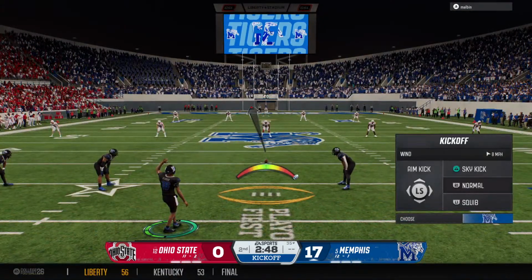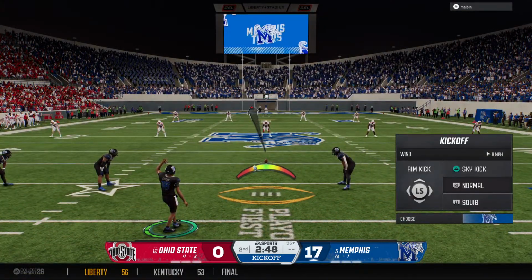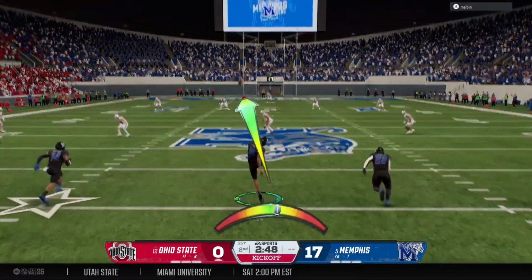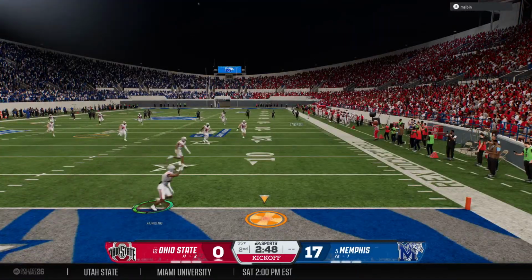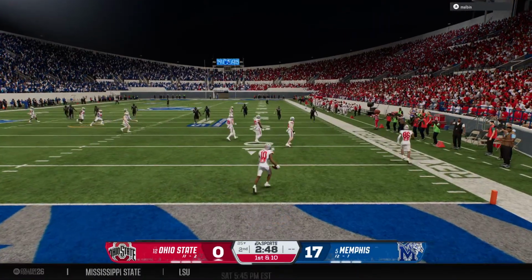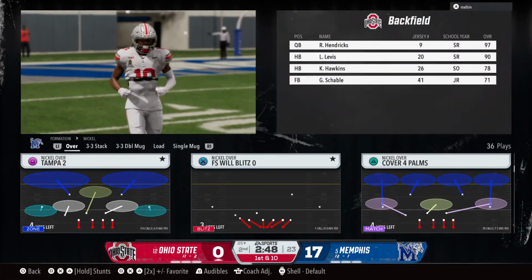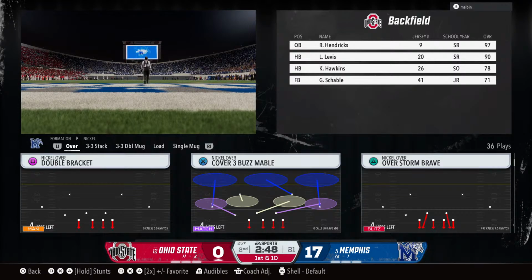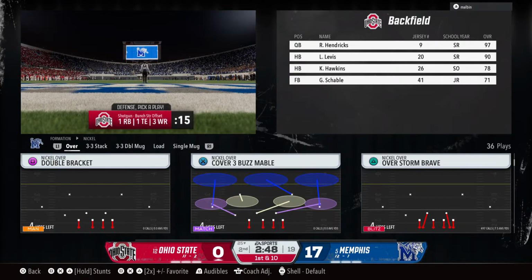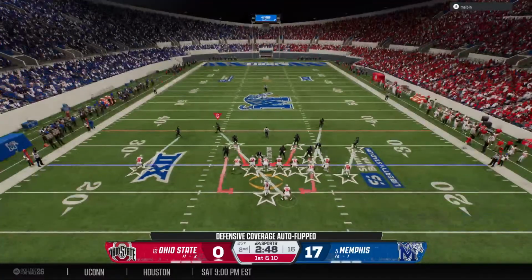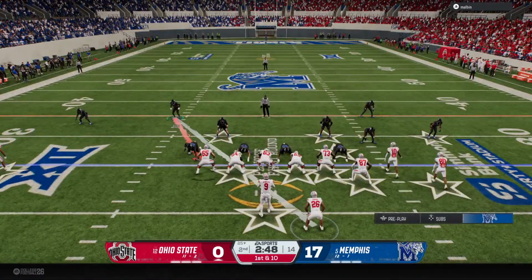Got momentum after scoring that touchdown. Now the kickoff team out there to kick it away. And he'll lead the kickoff right there. He'll start from the 25. So they begin the drive here in the final 3 minutes of the half.